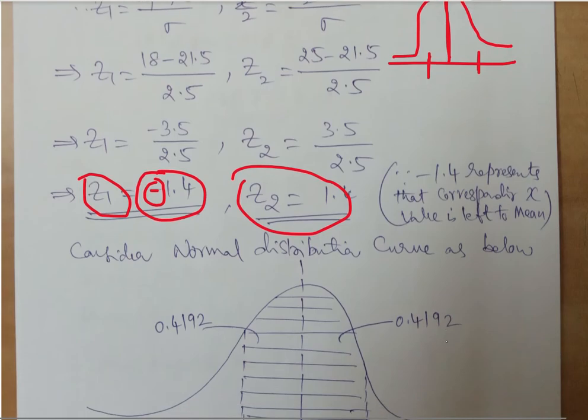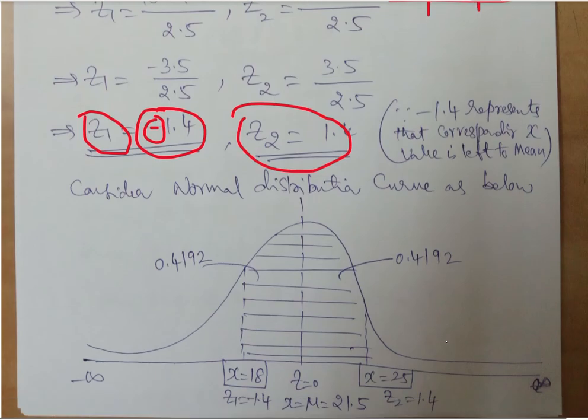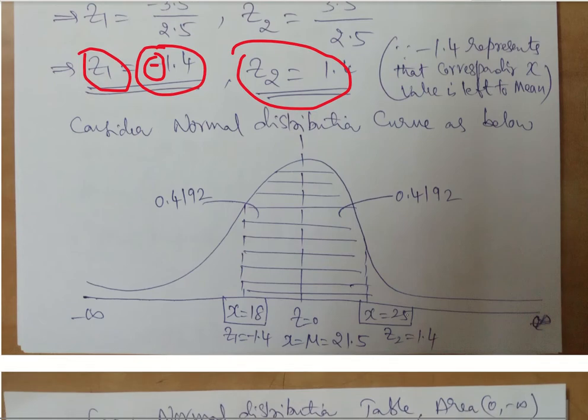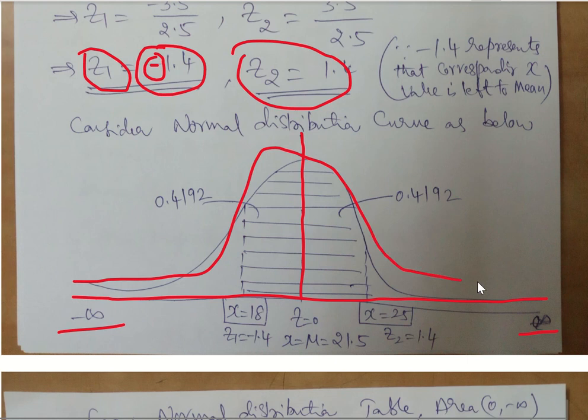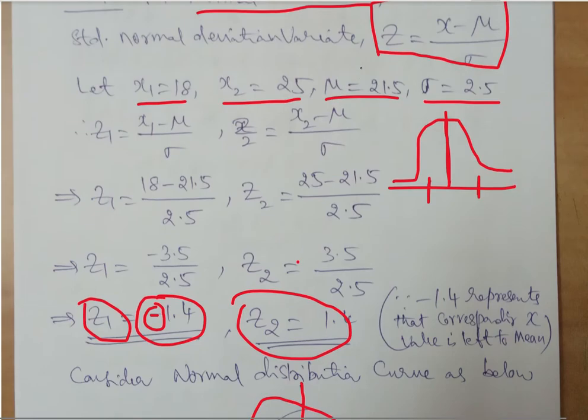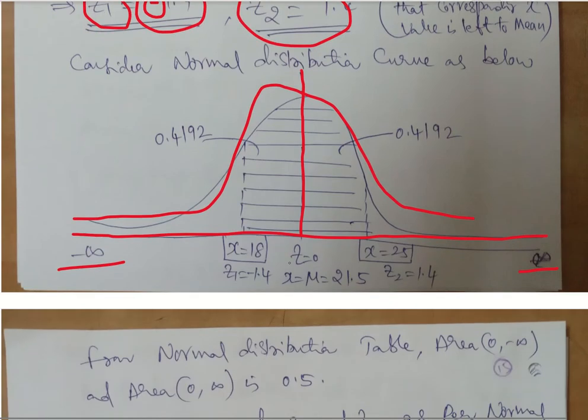Now consider the normal distribution curve. In every normal distribution problem, it is always better to draw a curve. It is easy to understand. So as usual, we have drawn a curve, with the x-axis starting from minus infinity to plus infinity. The middle of this is going to be the mean. The bell curve is always symmetric, so we have drawn it like this. Having said that, what is the value of the mean now? That is mu. Mu is going to be 21.5. So this is the mean.